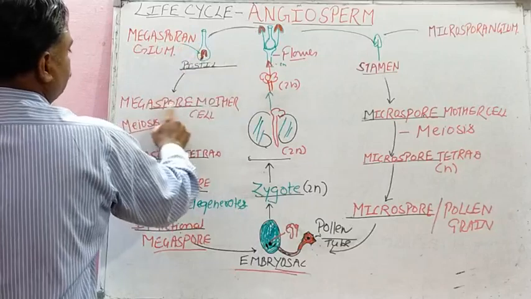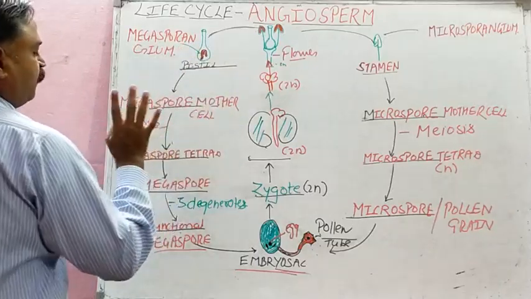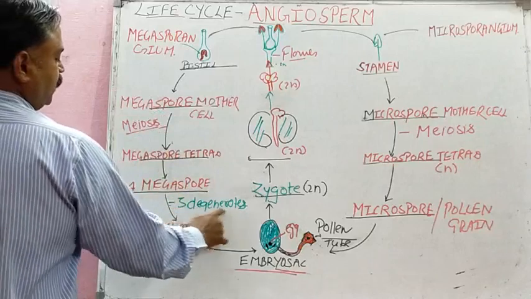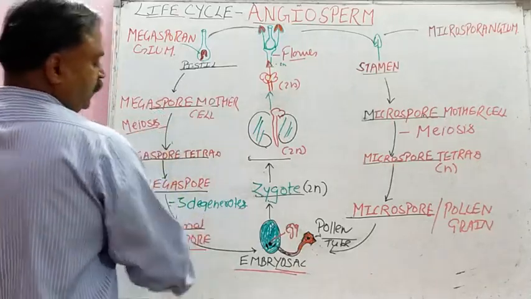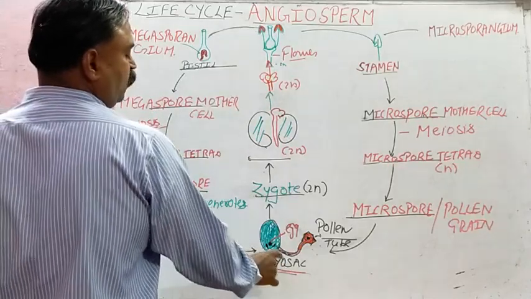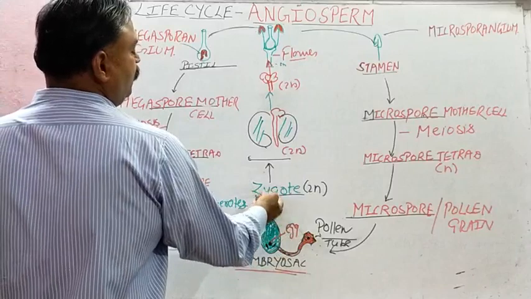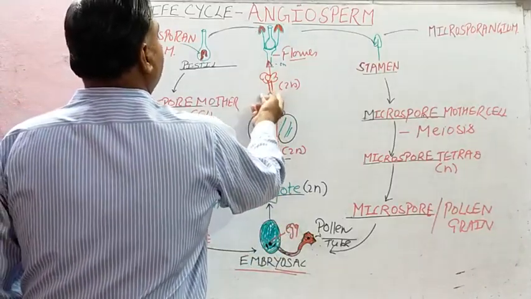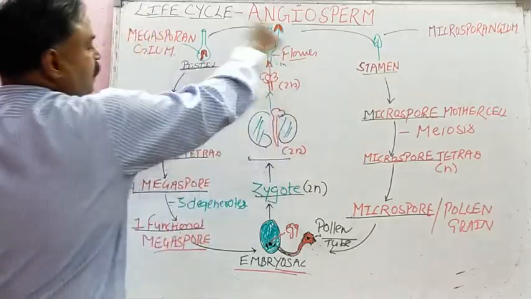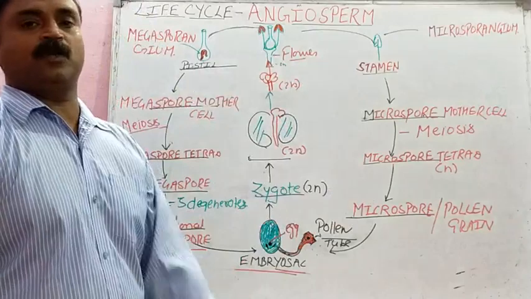Megasporangium will have megaspore mother cell that will develop megaspore tetrad, 4 megaspores, 3 will degenerate, 1 will remain, 1 functional megaspore, and that will form embryo sac or female gametophyte. And then fertilization will be here, zygote will be formed, embryo will develop, embryo into new plant, and flowering plant will have flower again. Same thing starts. So this will help in class 12 bio in sexual reproduction also.